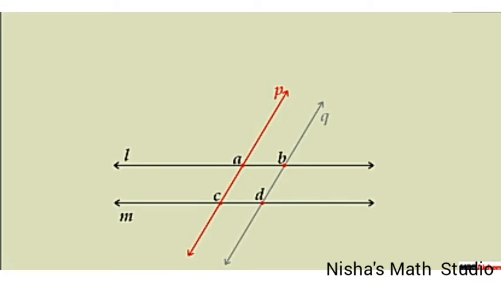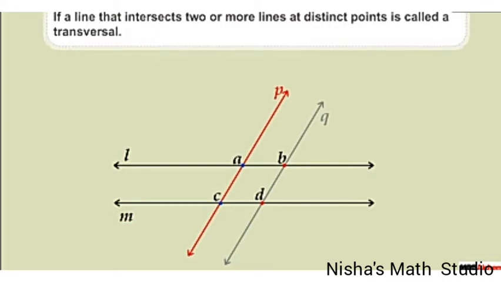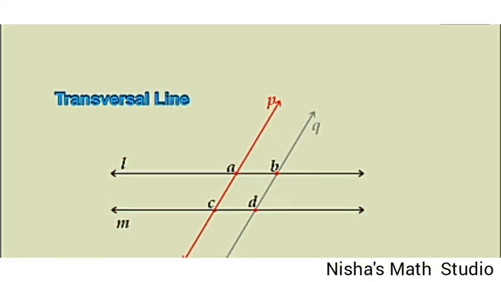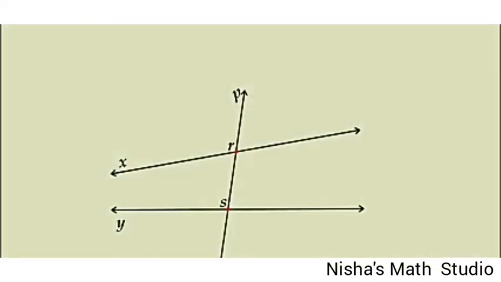Does the line P intersect both the lines L and M? Yes. Here P intersects both the lines at a point A and C respectively. If a line intersects two or more lines at distinct points, then it is called as a transversal. Thus, here P represents a transversal line. Now here L and M are parallel.